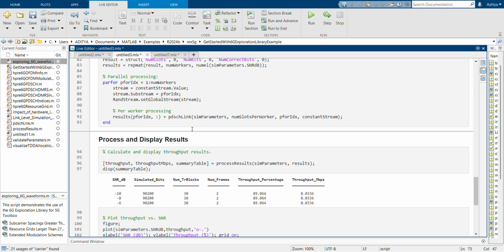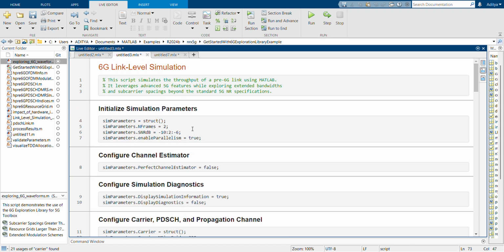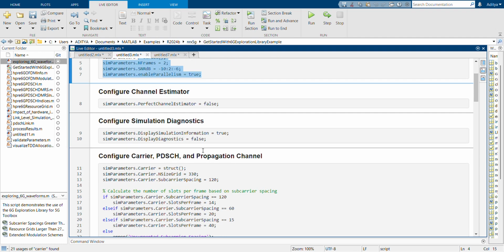And for the next part, the script simulates the throughput of a pre-6G link using MATLAB. It leverages advanced 5G features while exploring extended bandwidths and subcarrier spacings beyond the standard 5G NR specifications. First we initialized simulation parameters, configured the channel estimator, configured simulation diagnostics, and the PDSCH propagation channel.